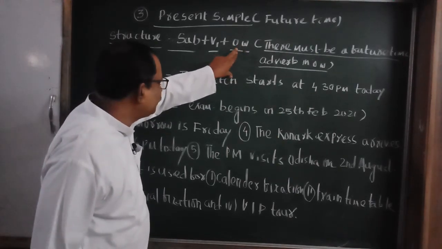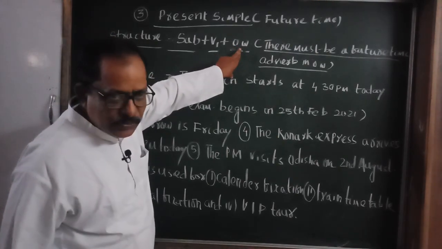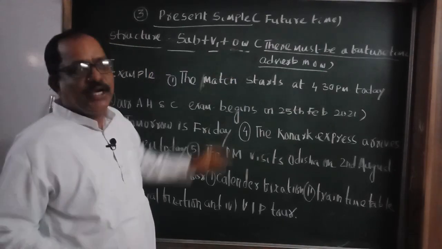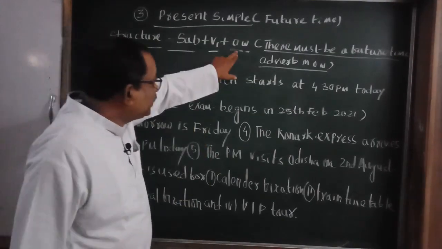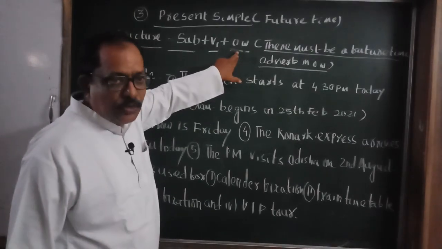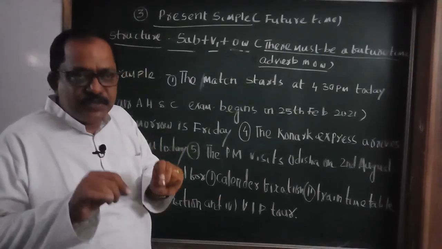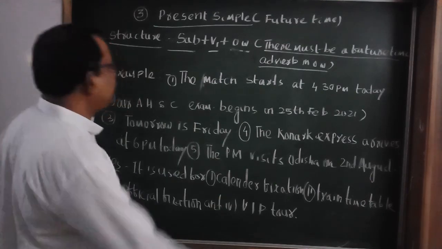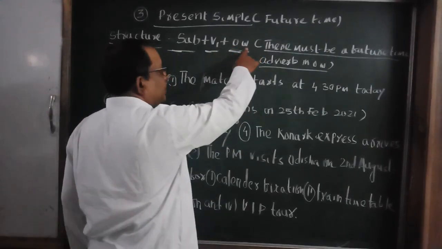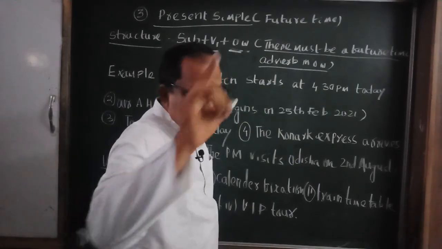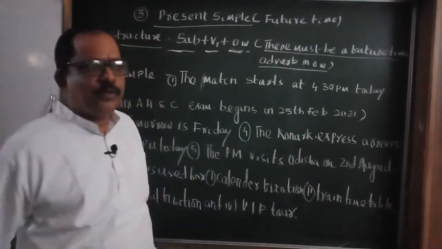If there is no future time adverb in the structure, it becomes present simple for present time. But if there is a future time adverb in the other words, it becomes present simple for future time. So remember, subject, V1, other words, and in the other words, there must be a future time adverb. What is a future time adverb?